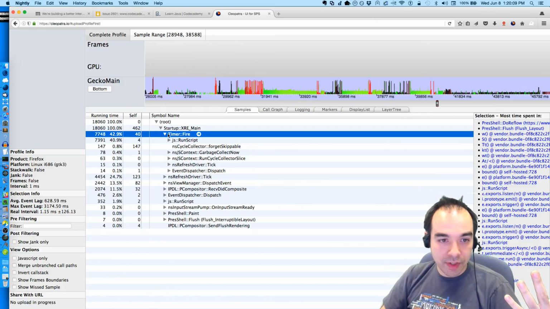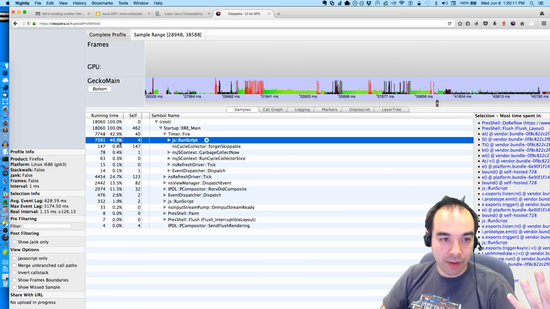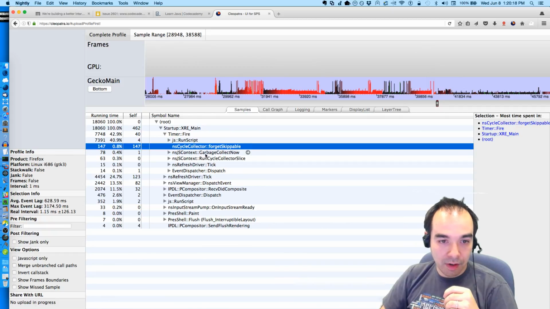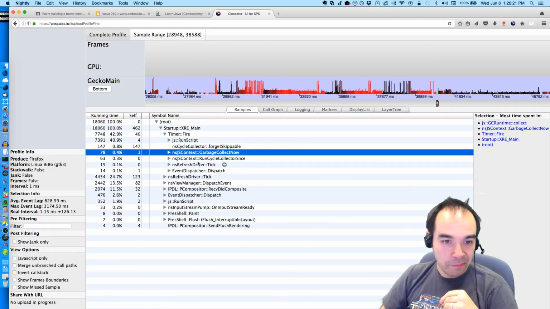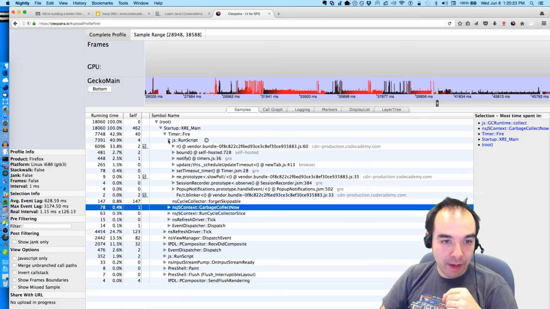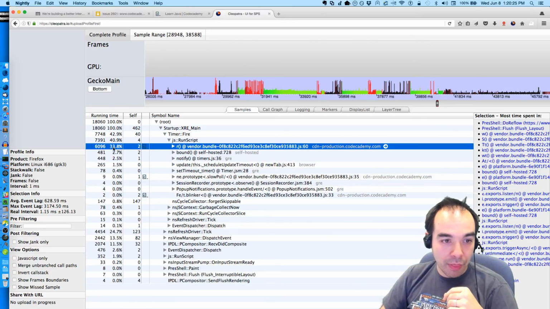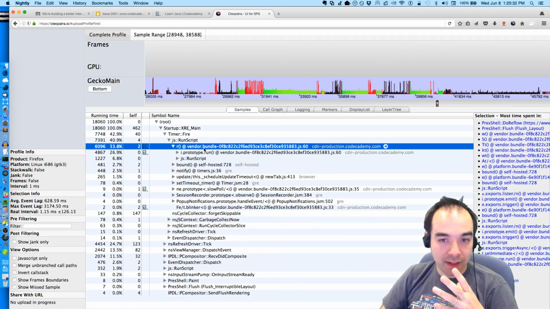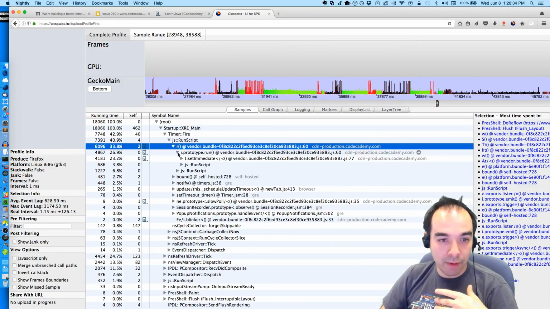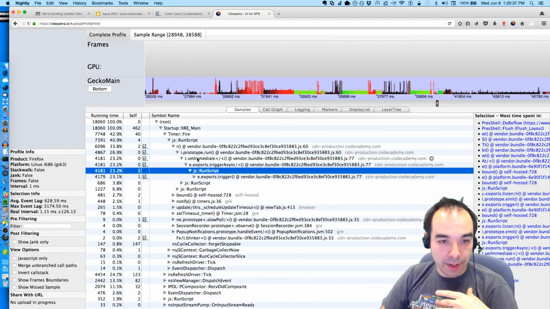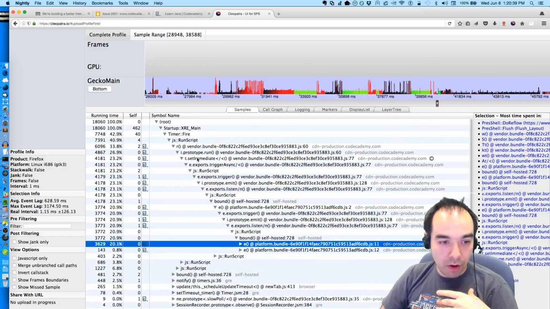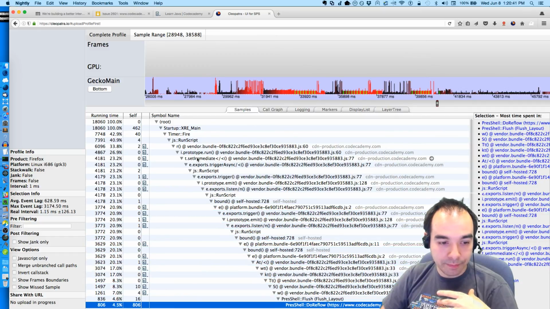And if we try and drill into it, what's timer doing? Well, 40% of the time, timer is running this JavaScript. 8.8% of the time, it's doing some cycle collection stuff or garbage collection. So that's not interesting. But up here, we're running some script periodically. And 33% of the time, it's doing this sort of obfuscated code from Codecademy. What's it doing? We follow the call stack all the way down.